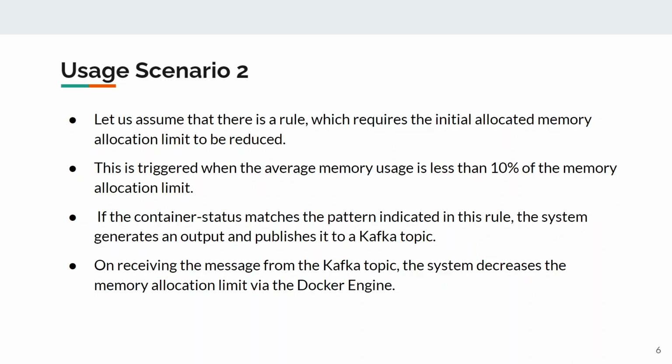So we need to decrease our resources which are being spent here. So if the container status matches the pattern indicated in this rule, then we move forward and generate the output and push it onto the Kafka topic. And when this message is received from the Kafka topic, it decreases the memory allocation limit via Docker engine.